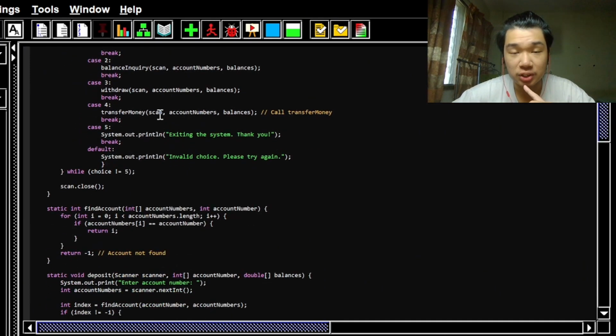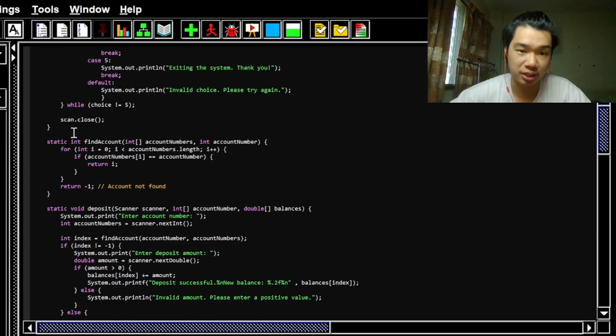The next repetition statement that we can find in our project or in our code is this for loop. This is a counter control loop, as it runs through the account numbers array and repeats itself until a valid account number is found within the array, or until an invalid account number is found within the array.